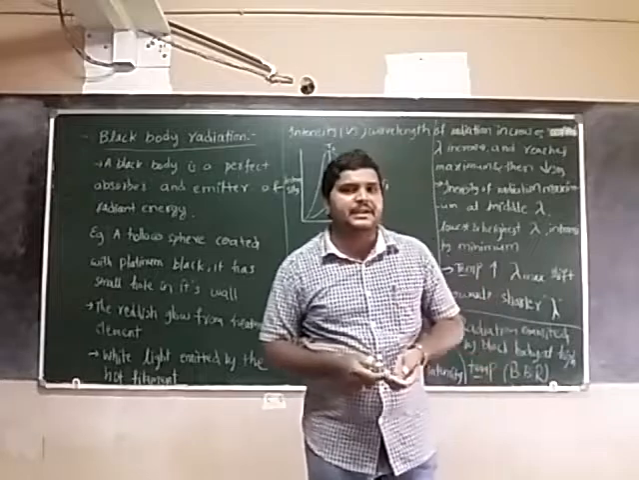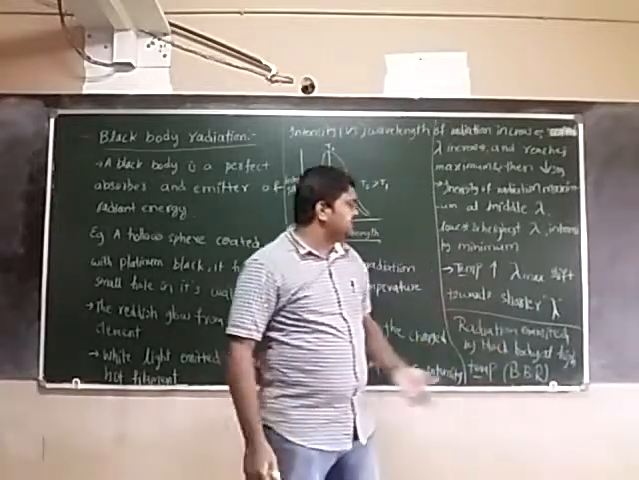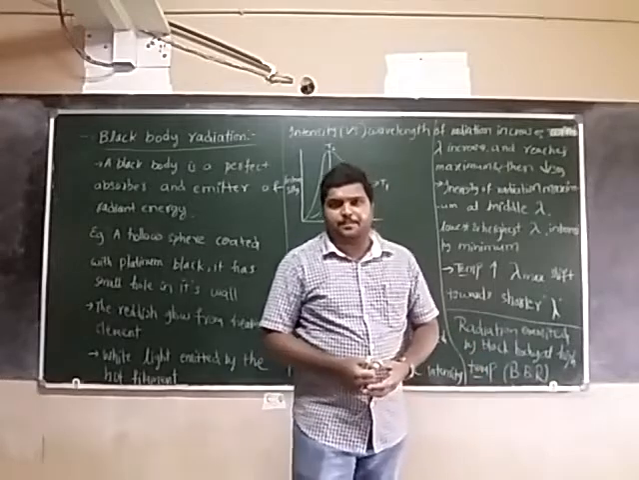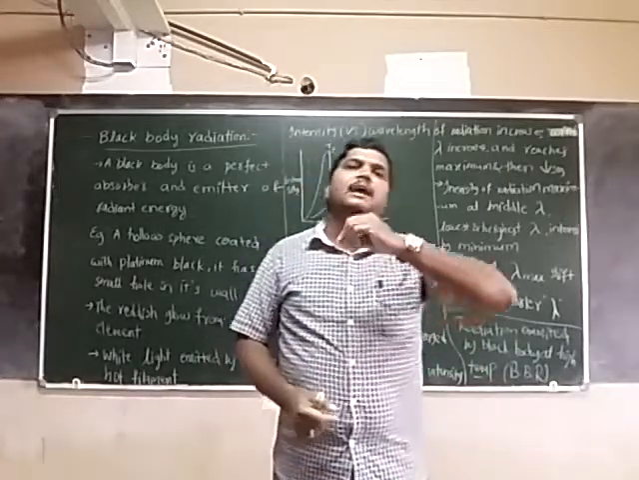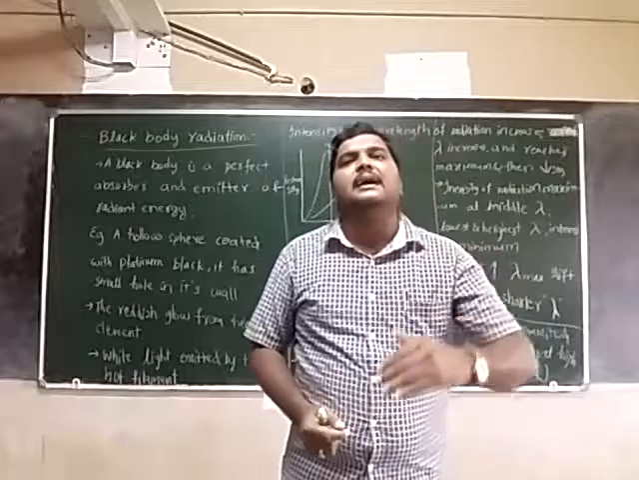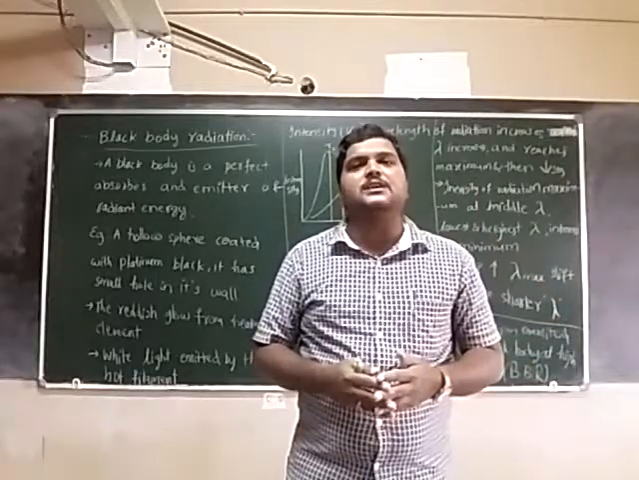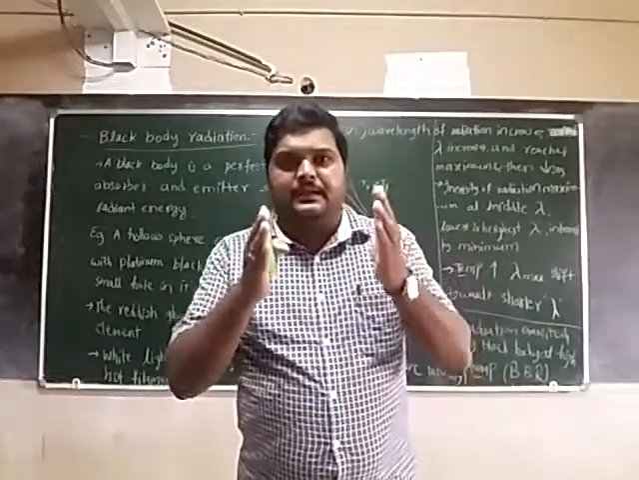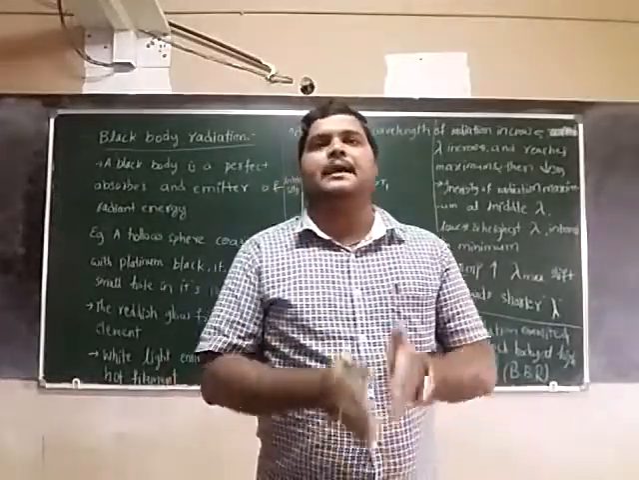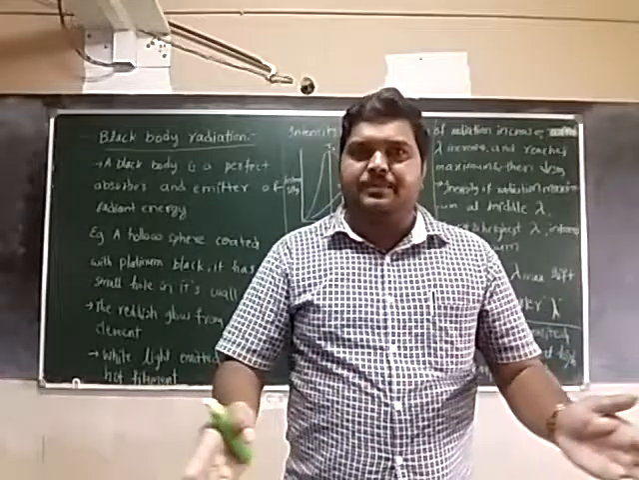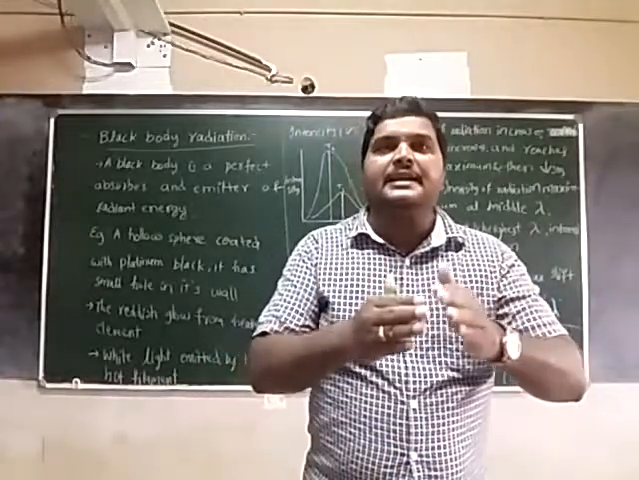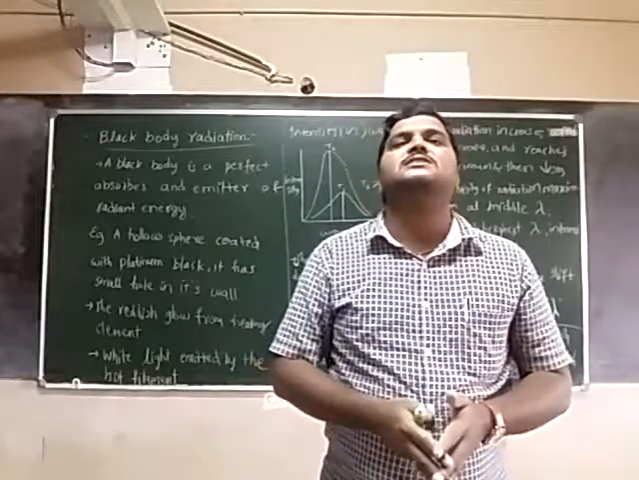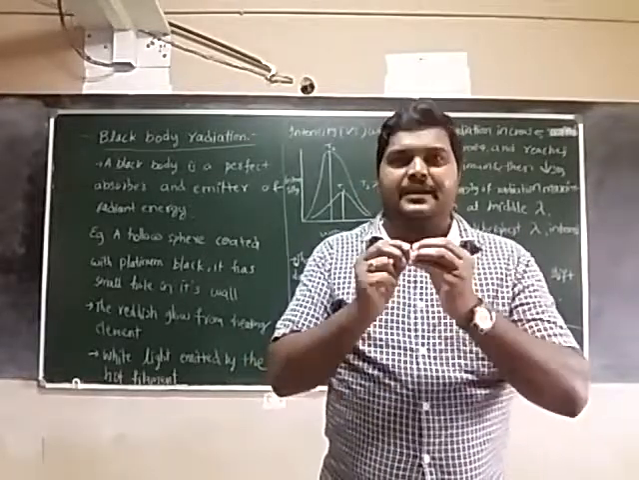So what is black body radiation? Radiation emitted by a black body at high temperature. Radiation emitted by a black body at higher temperature is called black body radiation. Generally, a black body is a perfect absorber and perfect emitter. The radiation which is emitted at higher temperature is called black body radiation.